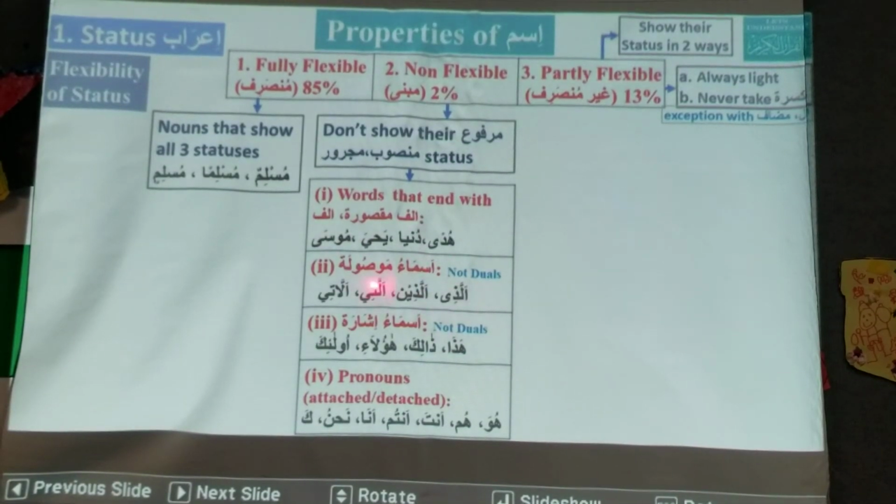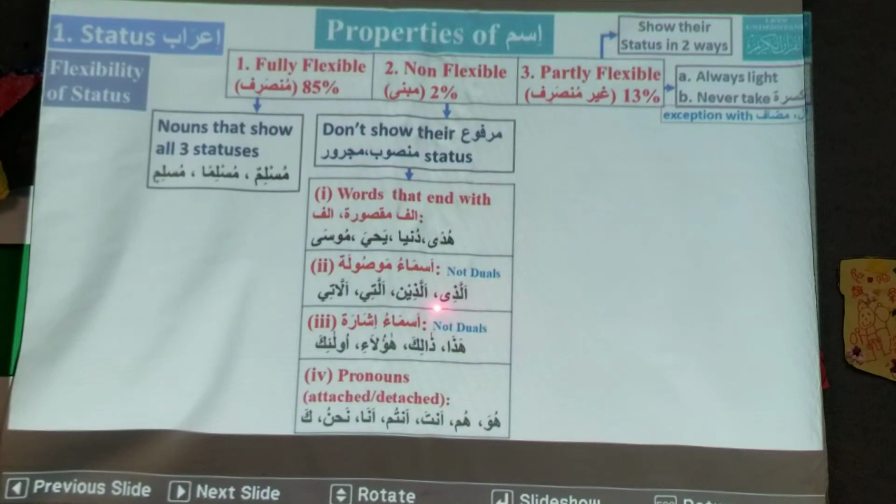Then there are asma mawsula. We learned those words also, like allazi. Allazi means the one who; allazina, those who; allati is feminine; allati is feminine plural, those who. So these are called asma mawsula.